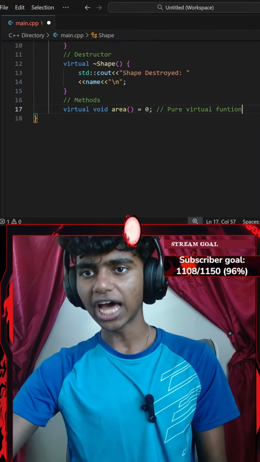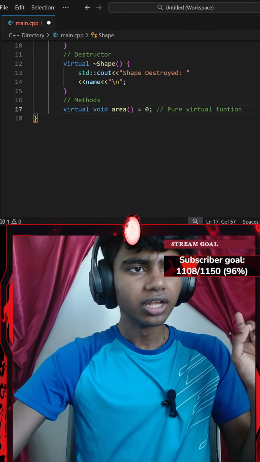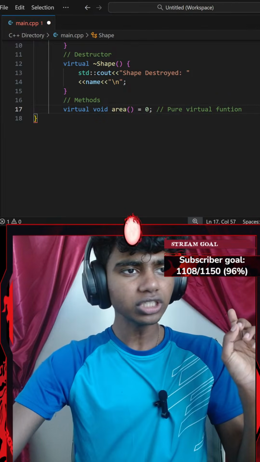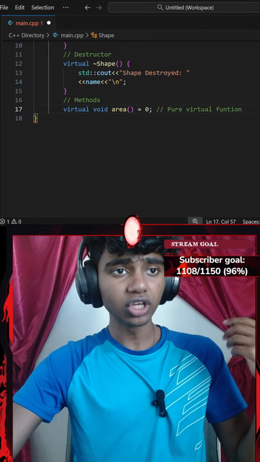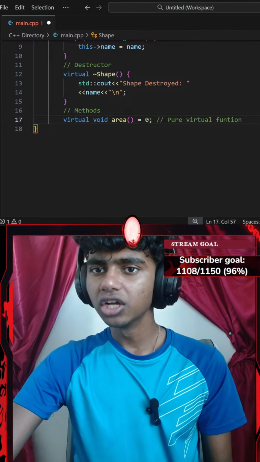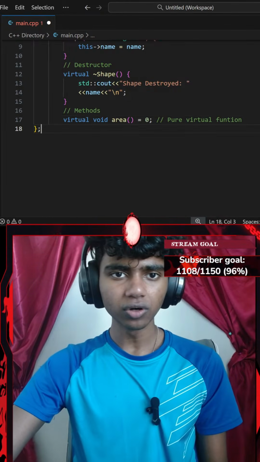There we go. Okay, so that is my pure virtual function. And then remember, a pure virtual function means you can only declare it. So let's go ahead and end this with a semicolon.